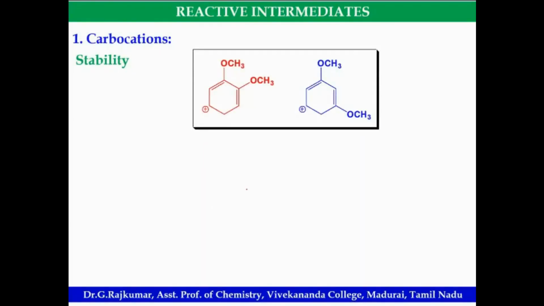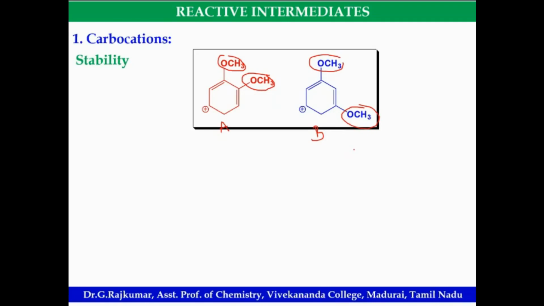Look at this. Which is more stable? Methoxy groups are electron donating. Here also methoxy groups are there, electron donating. Which will be more stable? A or B?